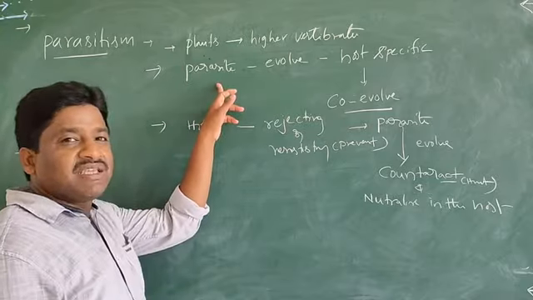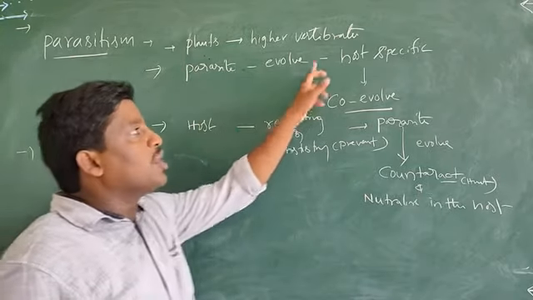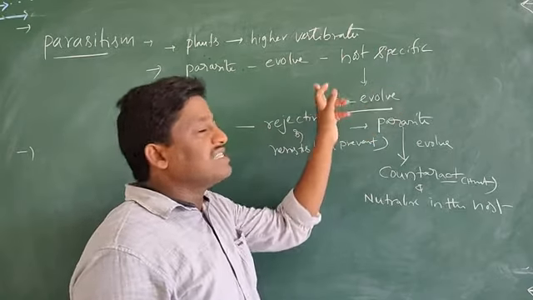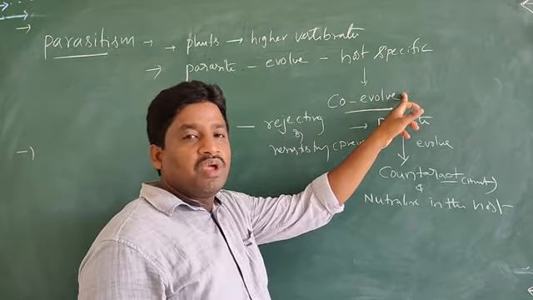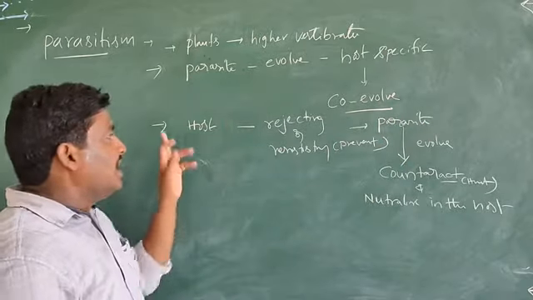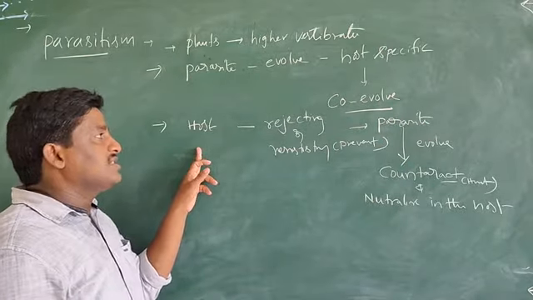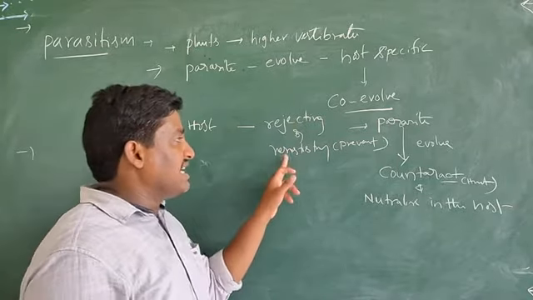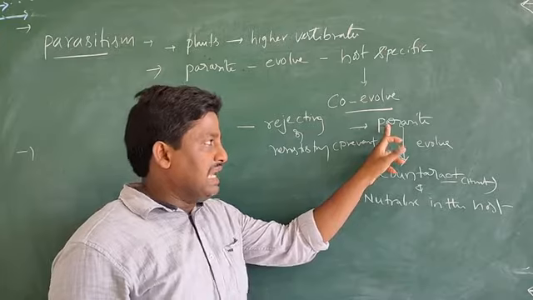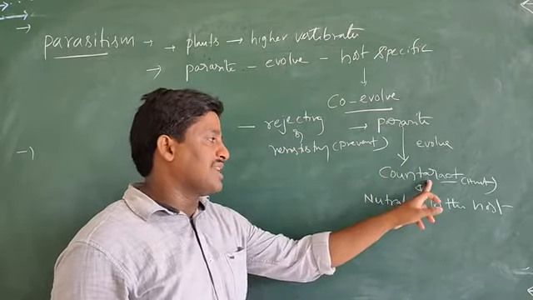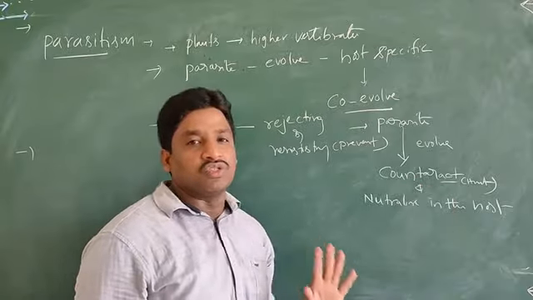Many parasites have evolved to be host specific, so the parasite and host tend to co-evolve. Some host organisms evolve, that means develop, mechanisms for rejecting and resisting the parasite. In such a situation, the parasite also develops a special mechanism to counteract and neutralize in the host.